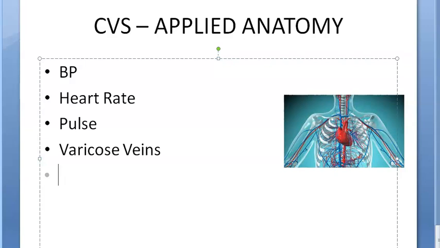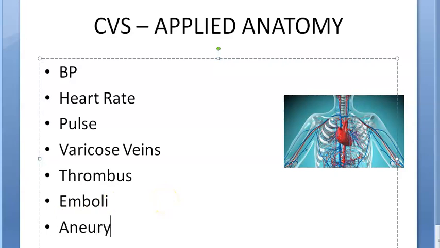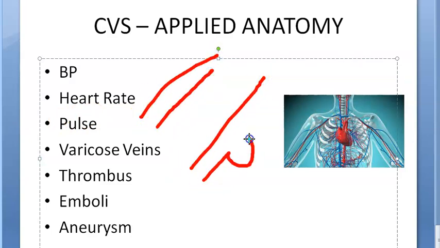Then you have, what else is there? Embolism, thrombus formation. Thrombus formation because of a blood clot, right? That could become a thrombus formation that can become an emboli. Emboli means it will block the path, right? That can become an emboli, which could be dangerous, fatal. There are some things called aneurysm. Aneurysm means if this is the blood vessel, it can become a little ballooned up like this here. So this is an aneurysm, okay?